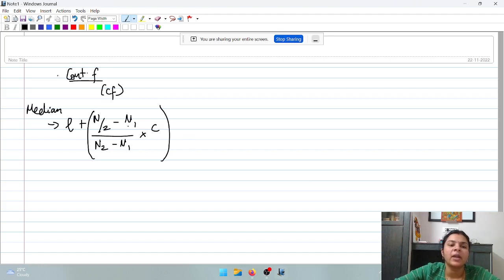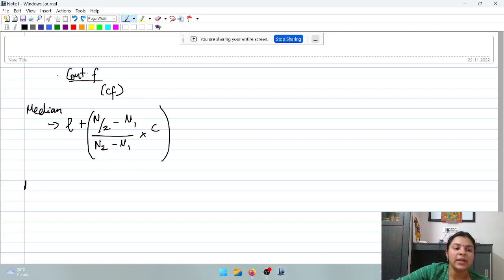N1 is the value preceding the median class in the cumulative frequency column. Similarly, N2 is the value succeeding the median class in the cumulative frequency column, or succeeding N1. And C represents your class length. So this is your formula for continuous frequency distribution.